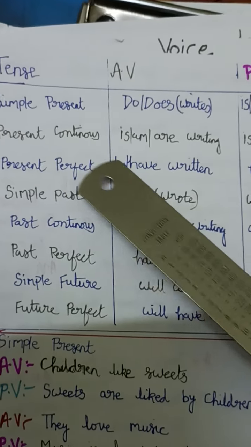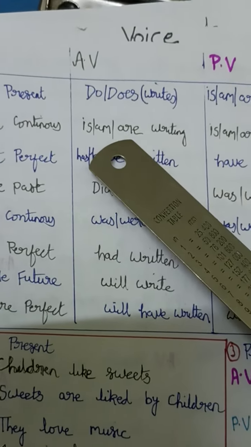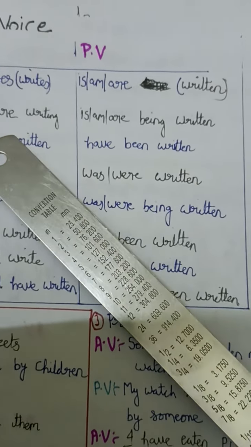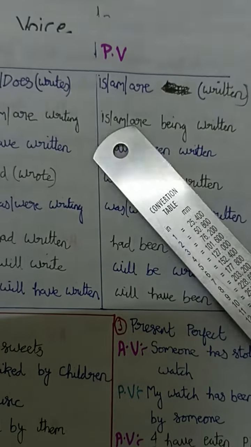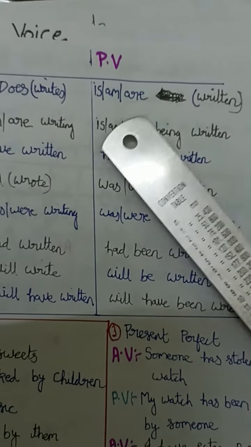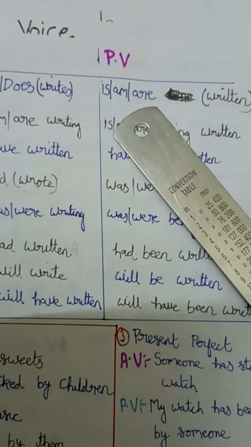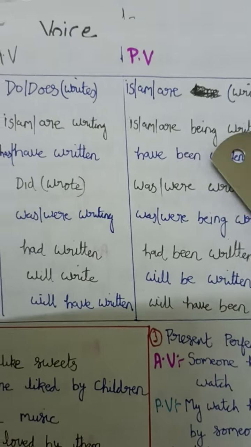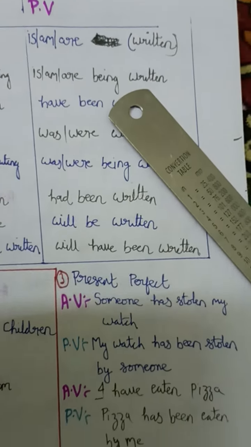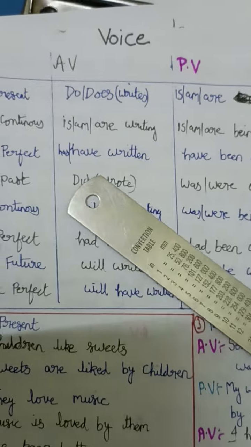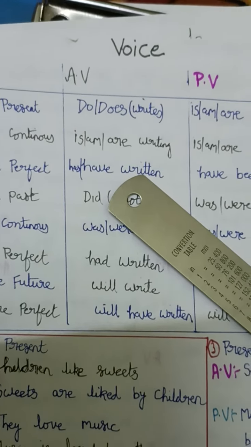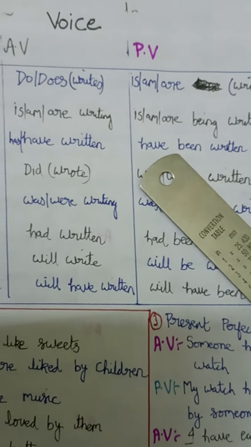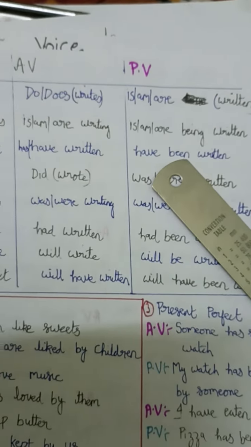But in the continuous tense, ing will be given. Already is, am, are is given here. So when is, am, are is given, what we have to do? Always remember, we have to add something in the passive voice depending upon what is given here. If it is not given, V1 is there, is, am, are. If is, am, are is given, then being should be added. And V3, already we know, is written only. Then has or have, if it is given, then it will be with V3. Has and have will always be with V3. So being should be added. Here, has or have, being should be added to that one.